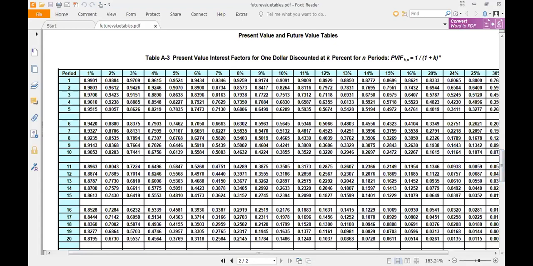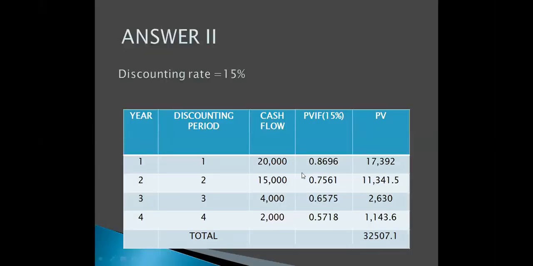So for 15%, we have to calculate the present value factor for period 1. That is 0.8696. And for period 2, it is 0.7561, then 0.6575. So let's go back to the slide. If you could see this, I have written the same values here. For period 1, it is 0.8696. For period 2, it is 0.7561. For period 3, it is 0.6575. And for period 4, it is 0.5718.